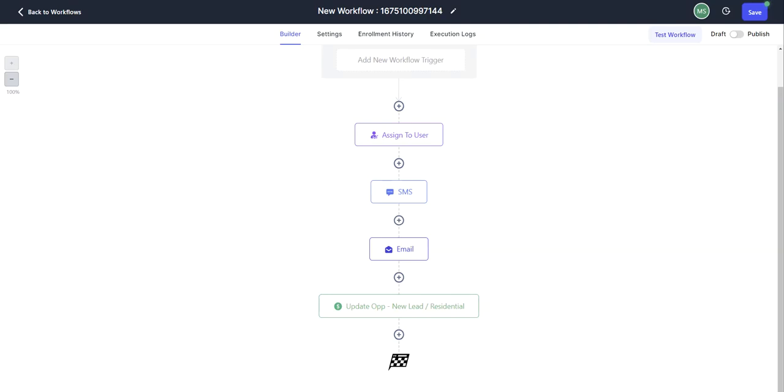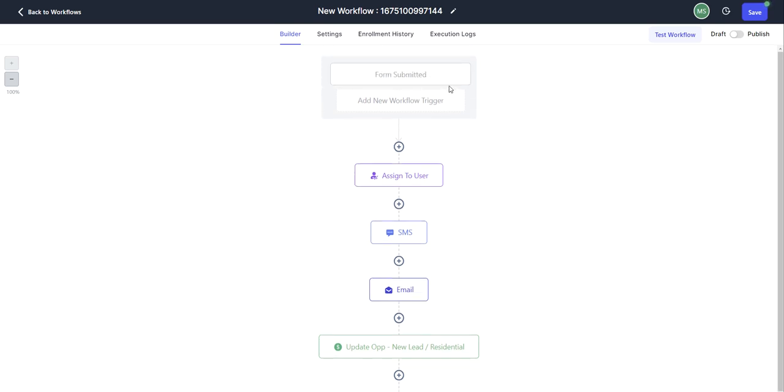In this video, we will go over the remove assigned user workflow action. This action allows you to remove an assigned user from a contact within your workflows. In this scenario, I have a form that is being submitted.